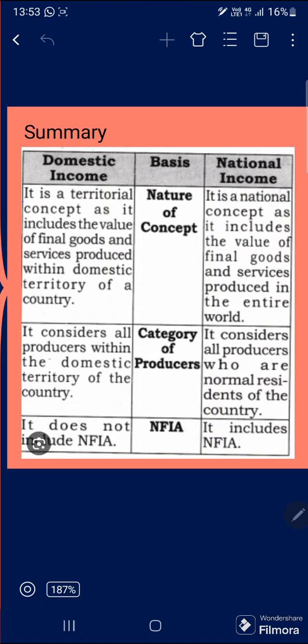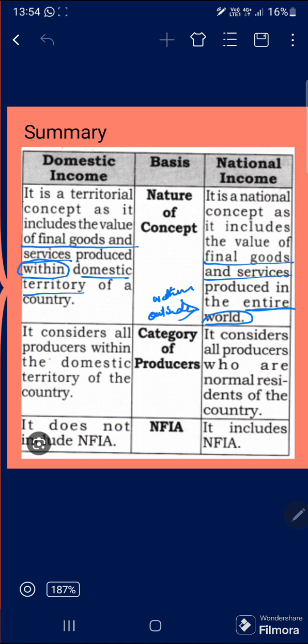Let's do a tabular distinction between the domestic and national income. Drawing a comparison between domestic income and national income, in the first place we understand that it is the final value of goods and services in both the cases. But here it is within the domestic territory of a country, and here we are talking about the rest of the world, that is the entire world. We just now said that whether performed within the economic territory or outside it. That's what we mean by the entire world, within the economic territory or outside it.